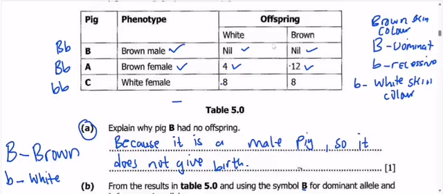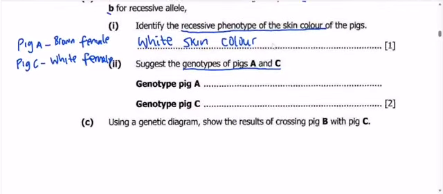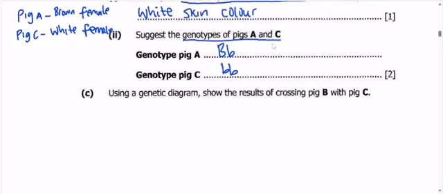So for white female pig C, we have said it is homozygous recessive, bb. Then for the brown female pig, it's heterozygous, capital letter B and small letter b. Even the brown male, it's also that one. So you can write now in the table. The genotype for pig A is this one, the genotype of pig C is this one. That is how we can come up with those answers.